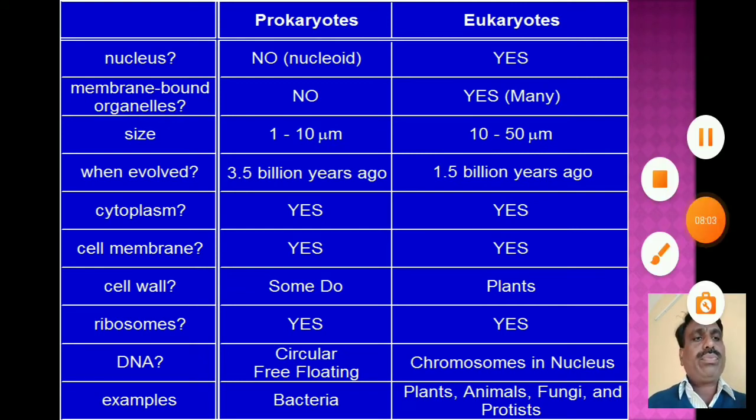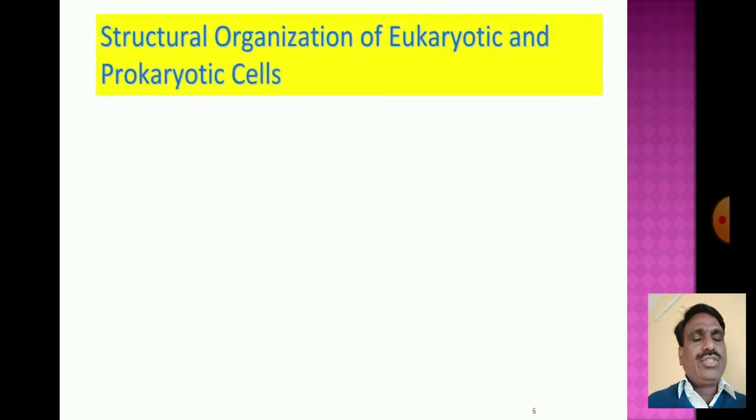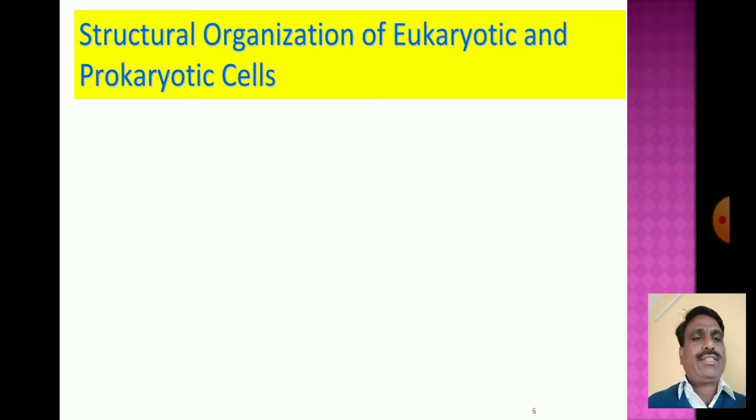Now, after the discussion of the differences between the prokaryotic and eukaryotic cell, we go to the structural organization of the eukaryotic and prokaryotic cell.